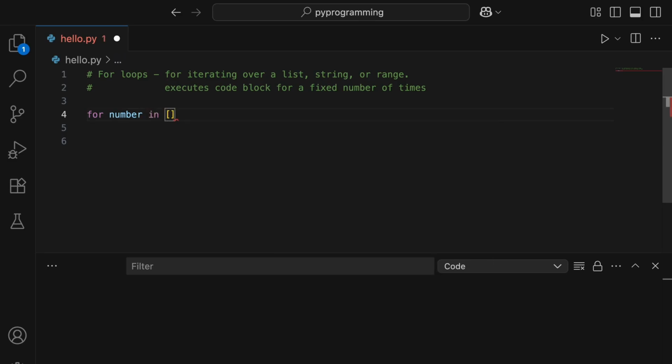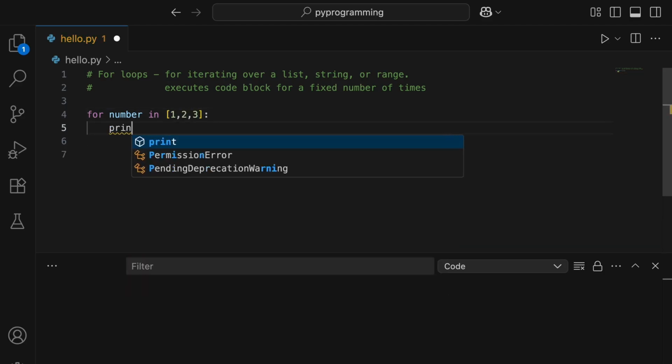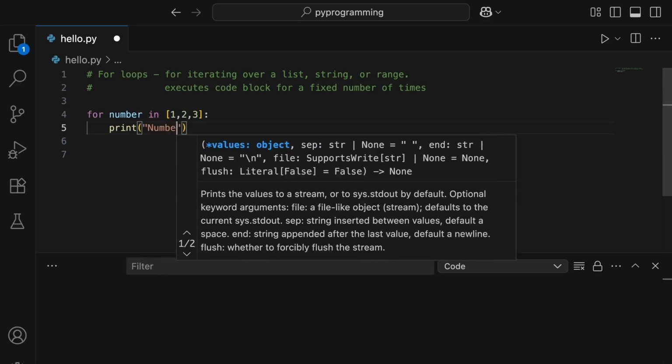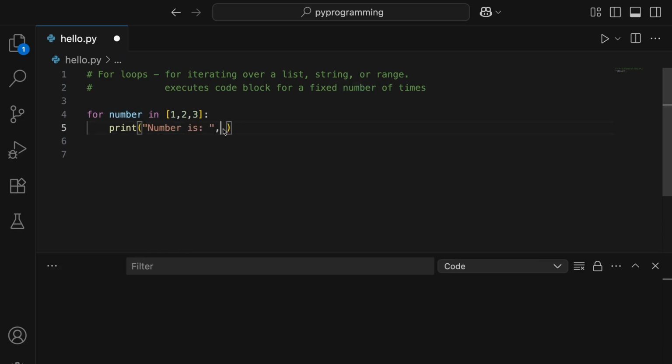So here I'm giving a few numbers, and then let's put a colon to start this block, and I'll go ahead and write a print statement. Let's say number is, and then we'll just print the number. Let's run this now. So now you can see that it has iterated over each and every item of this sequence and it has printed the number accordingly.